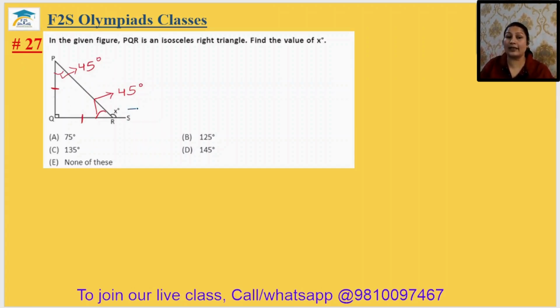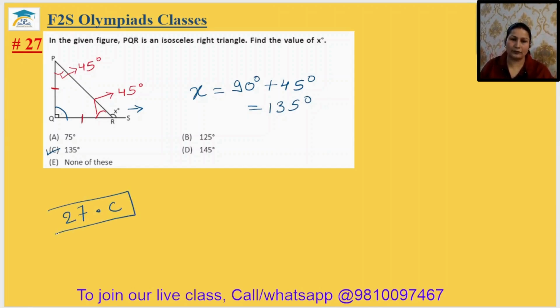And x is the exterior angle of a triangle. So we know that exterior angle of a triangle is the sum of the opposite interior angle. Opposite interior angle means 90 degree plus 45 degree. So it will be your 135 degree. It is in the option number C. So 27th answer will be option C.